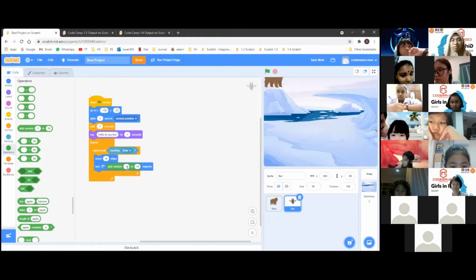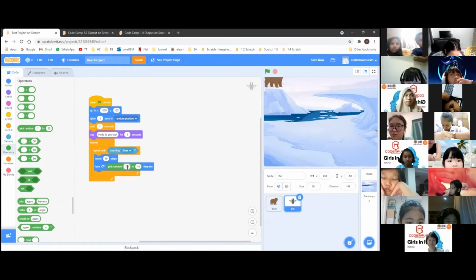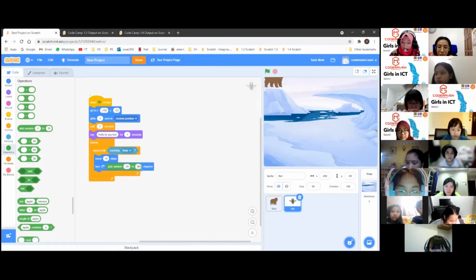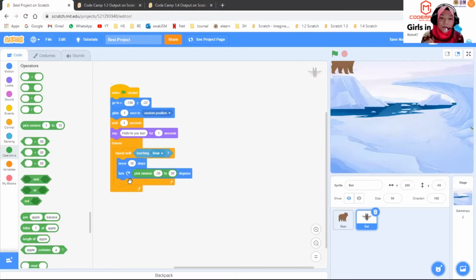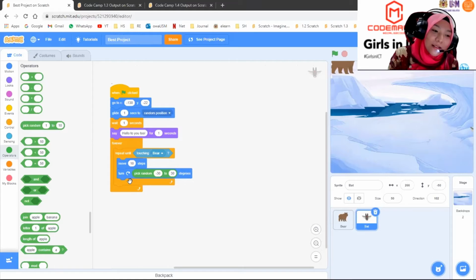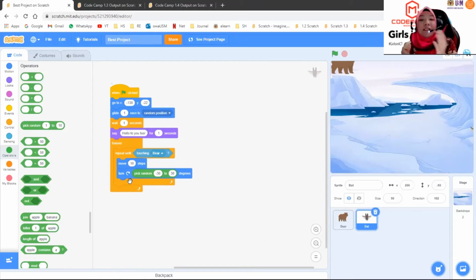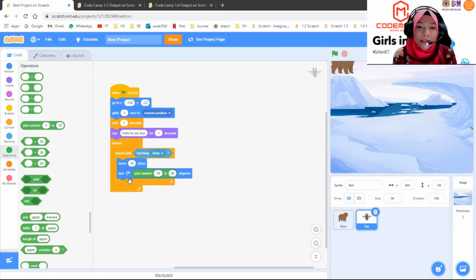And then I'm going to replace this value. I'll explain it later. For example, negative 30 and 30. So what does this mean? The bat is going to turn randomly, either 30 degrees to the left or 30 degrees to the right. So it will be in a random movement. Let's play and see.